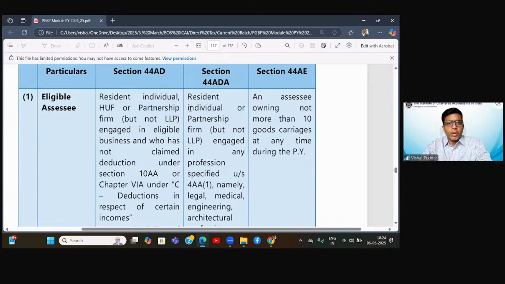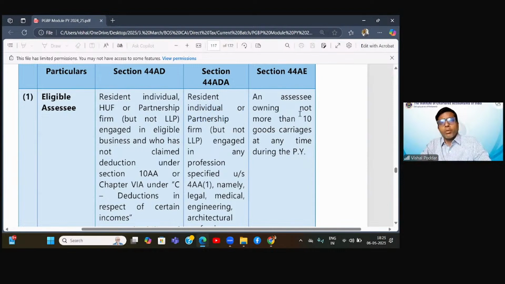Similarly, if you observe 44ADA, which is for professionals, that is for us, they have covered only two persons, because practically also you will not find a HUF which is a CA practitioner, because that is not allowed by the bylaws. So logically also there cannot be a HUF which is a CA firm or a lawyer firm, etc. So either it would be individuals, or it would be a partnership.